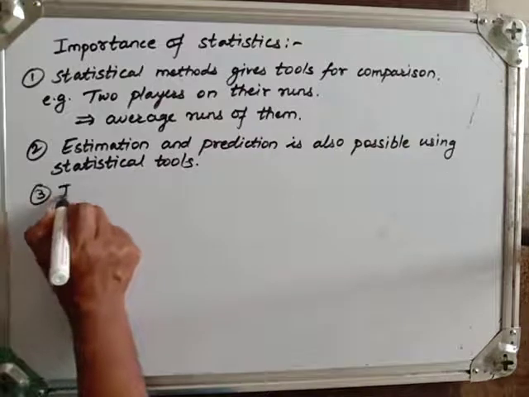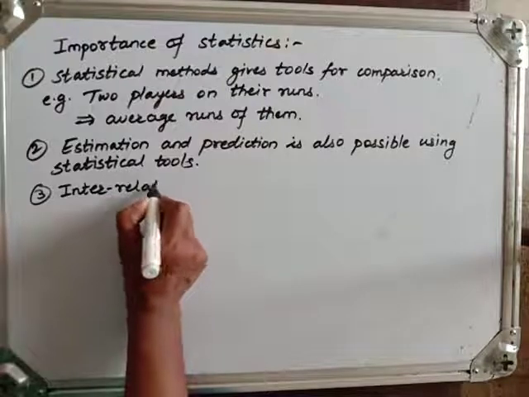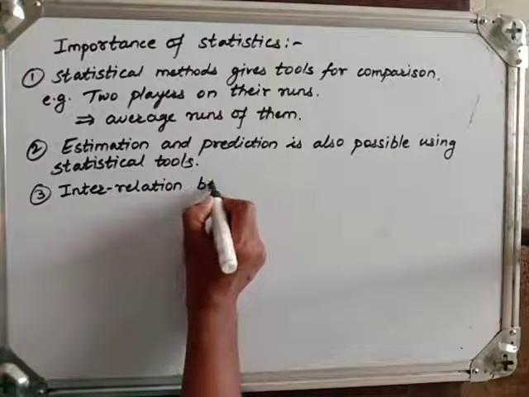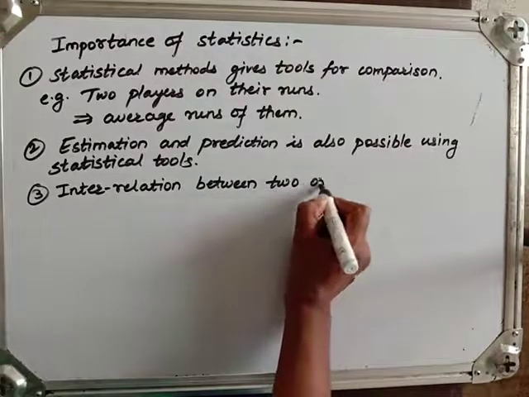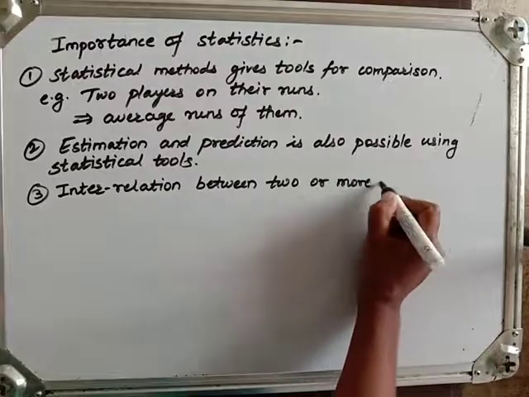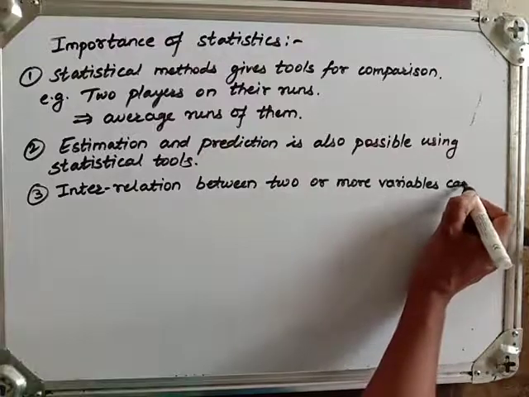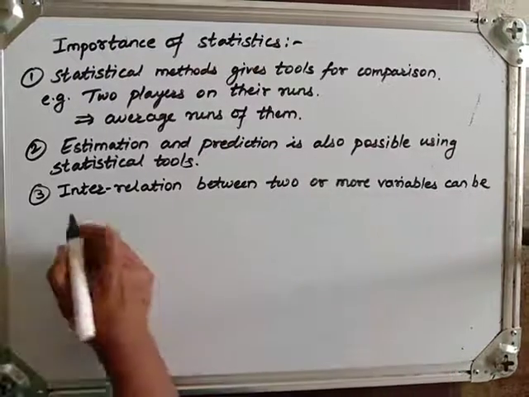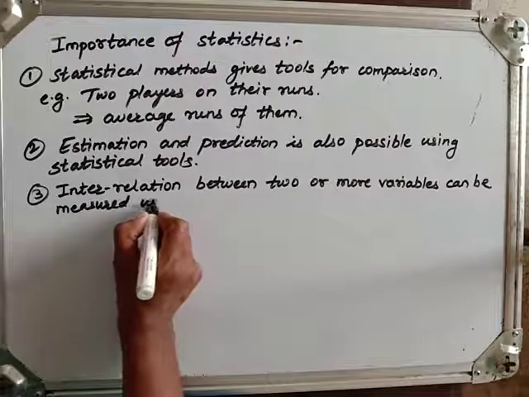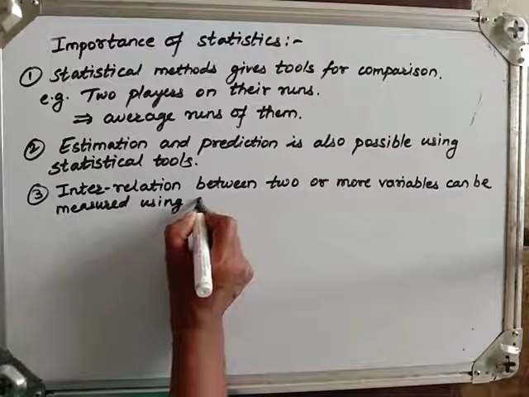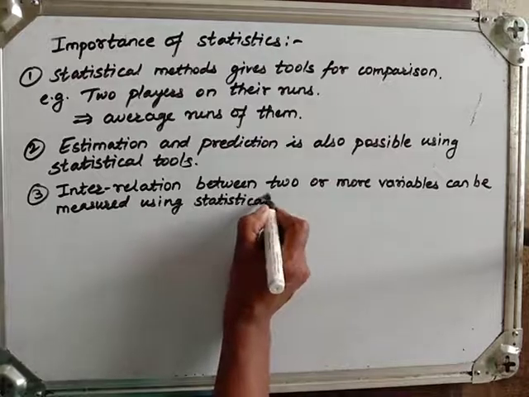Now the third, interrelation between two or more variables can be measured using statistical techniques.